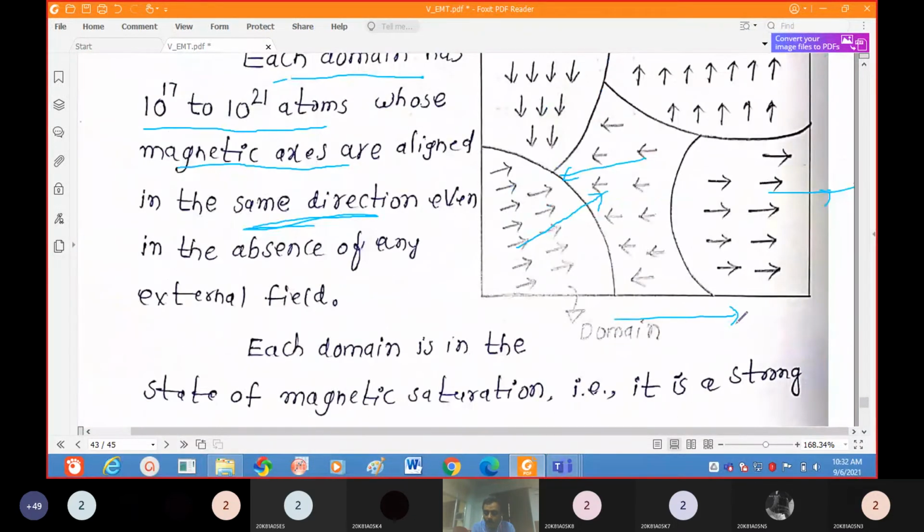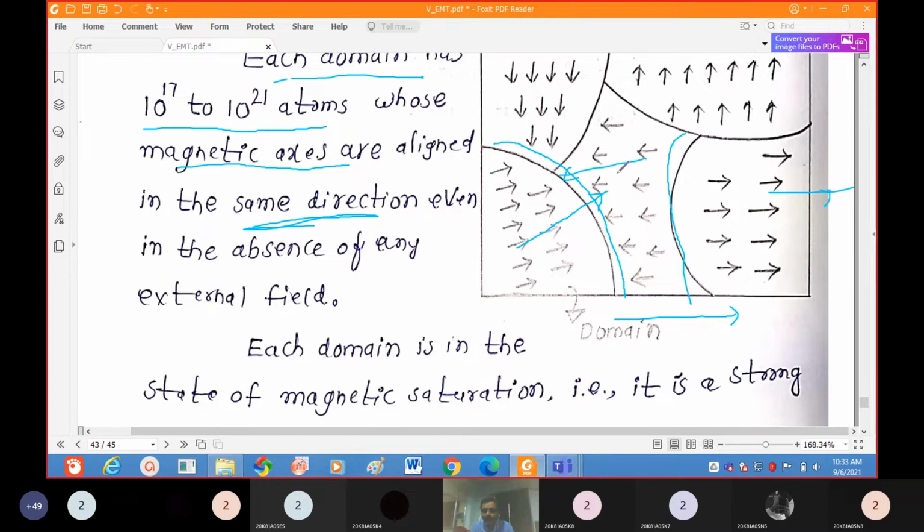That means if you apply the magnetic field in this direction, what happened? This boundary, in particular, the direction will be the same. Similarly, approximately this direction. Whatever direction it is, according to that direction, the domains will increase. See here. So these domain walls increase according to the applied field direction. The remaining domains are in the opposite direction of the field direction, so these will decrease.